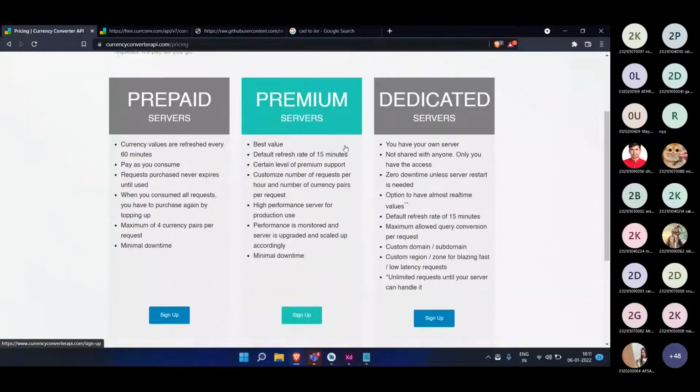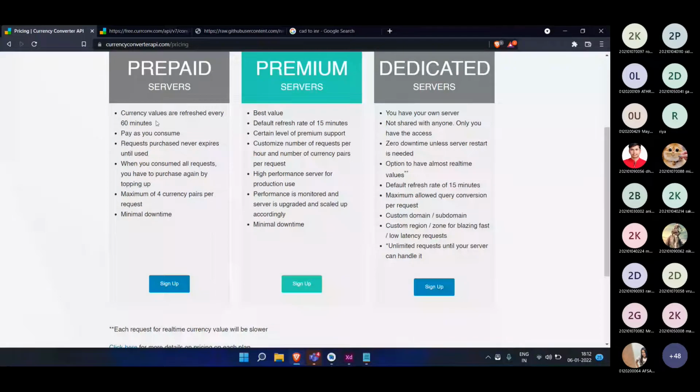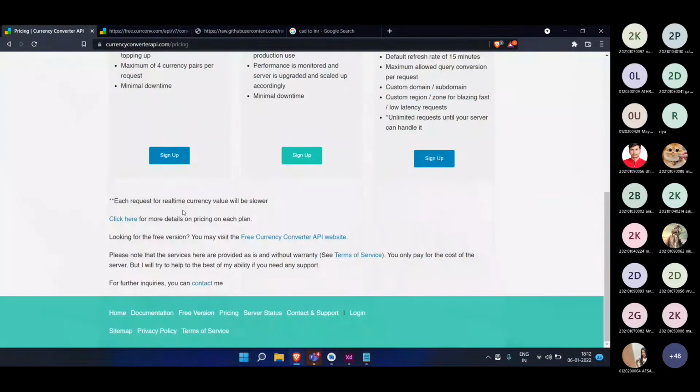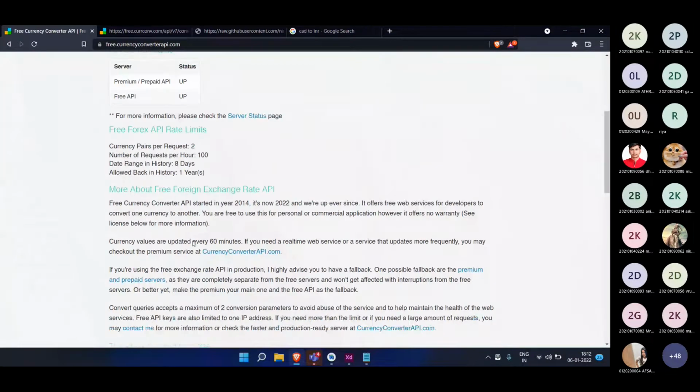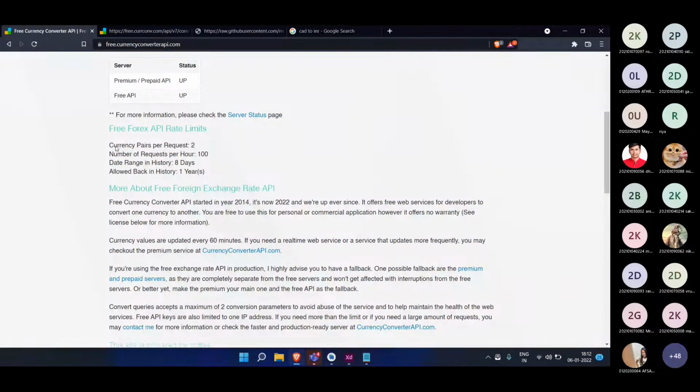Pricing premium refreshes after every 60 minutes. Here are the features, and if you are using the free version, I'm not able to see the perks. The number of requests per hour means you can use this API only 100 times in an hour. For date range in history, you can get only data from 8 days prior to the current date. So these are the limitations for the free version.